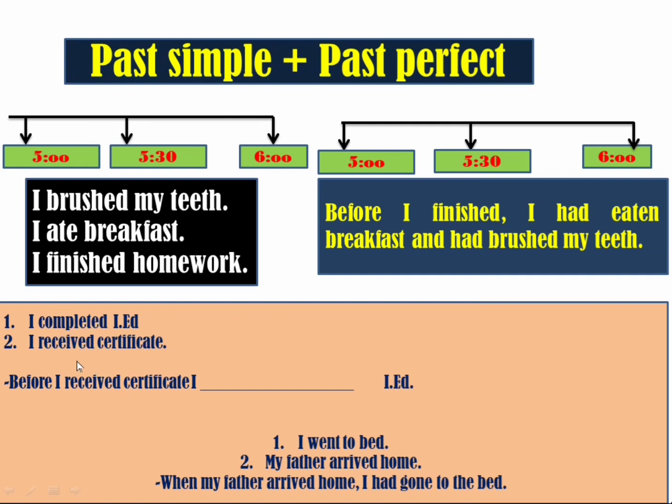I had completed, I ate. You can write your answer here. I had completed. Now here another example here. I went to bed at 10 o'clock, 9 o'clock. You can also mention the timeline here. My father arrived home. Okay, when my father arrived home, I had gone to bed.